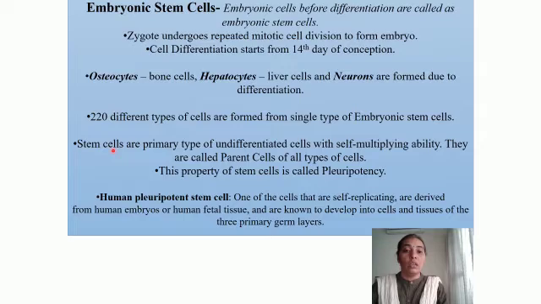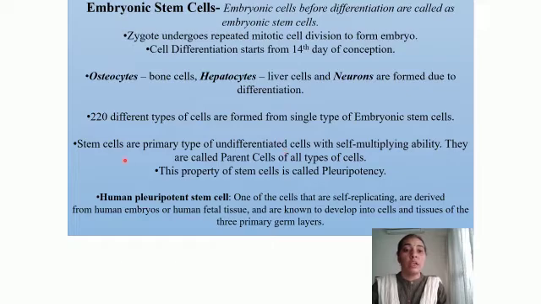Stem cells are the primary type of undifferentiated cells with self-multiplying ability. Now we know that the stem cells are the ones which have this property of self-multiplying, that is they can form more number of cells of their own type, or we even refer to this as self-replicating.